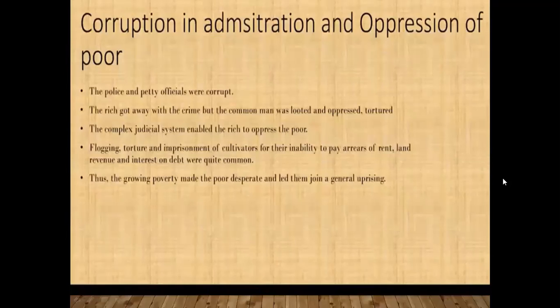Corruption in administration and oppression of the poor. The police and petty officials were corrupt. The rich got away with crime, but the common man was looted and oppressed. The complex judicial system enabled the rich to oppress the poor. Flogging, torture, and imprisonment of cultivators for their inability to pay arrears of rent, land revenue, and interest on debts were quite common. Thus, growing poverty made the poor desperate and led them to join a general uprising.